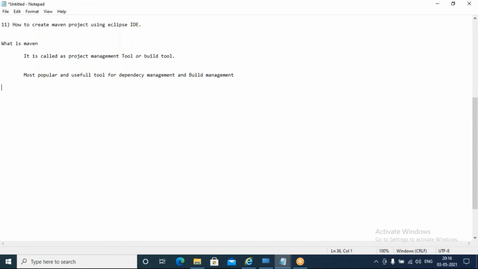You can manage your project dependencies and you can manage your entire project build by using Maven. So we will discuss it in detail. Here I have a couple of questions.